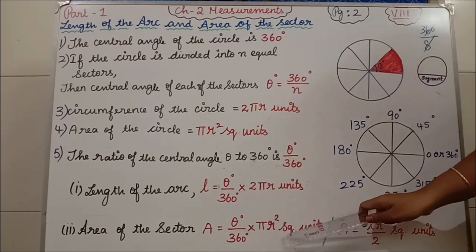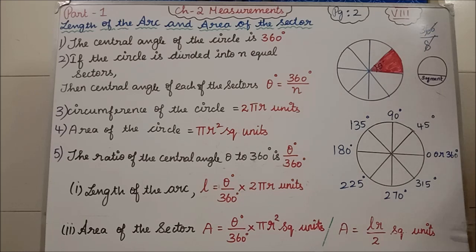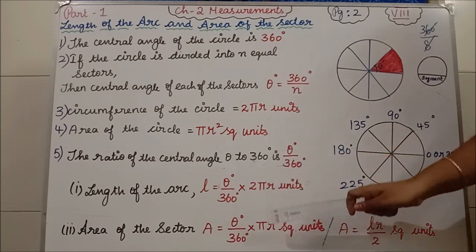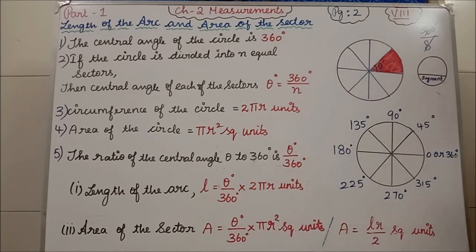Similarly, for the area of the sector you have another formula also. You can use either this formula or that one. Where the question gives the L value, you can apply this formula. If the question does not give the L value but gives the theta value, you have to use the other formula. Clear all of you?